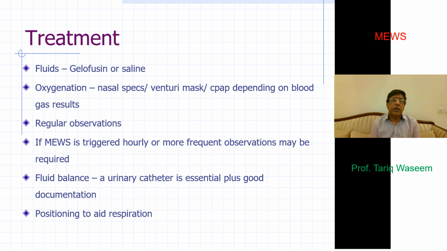And in the current situation of COVID pneumonias, where this is not so much cardiogenic pulmonary edema but more a widespread pneumonia or an ARDS, putting them in a prone position is recommended, and it aids in improving their oxygenation.